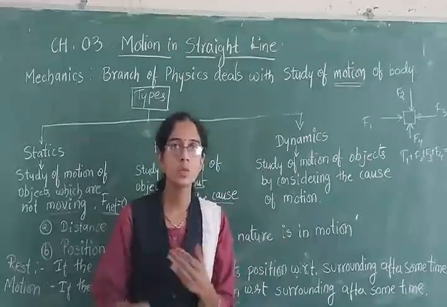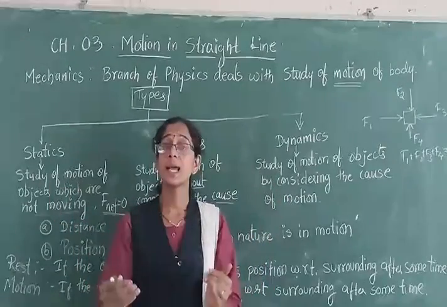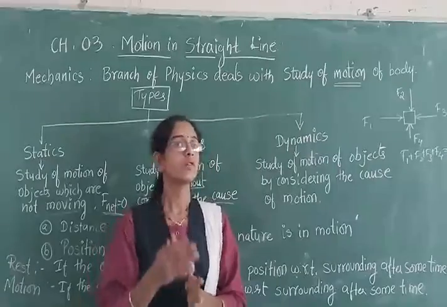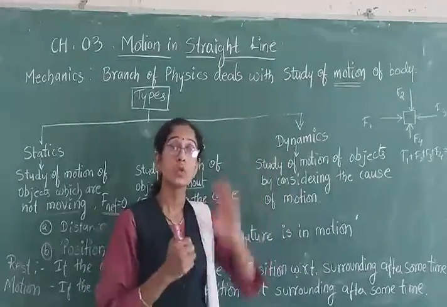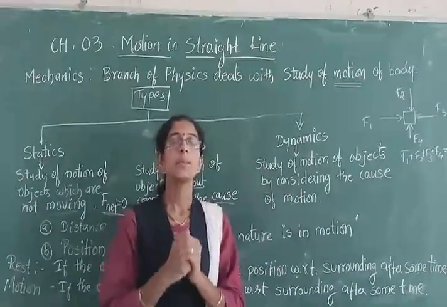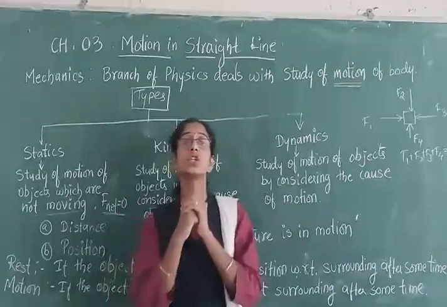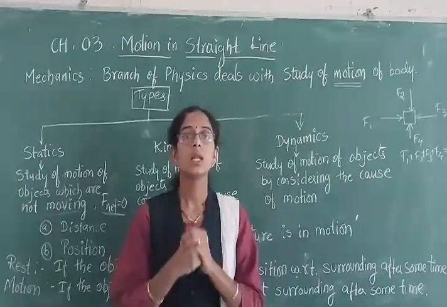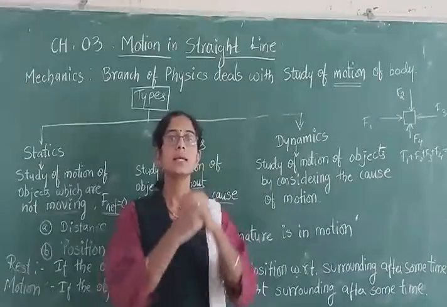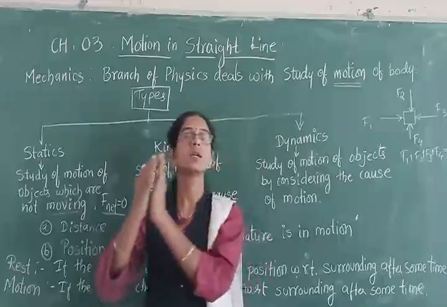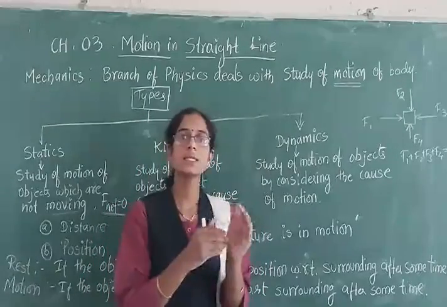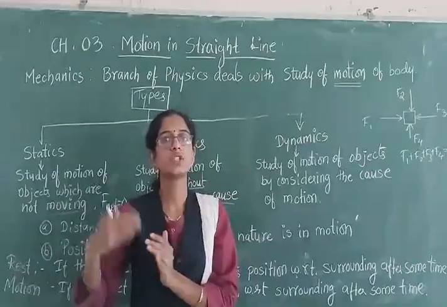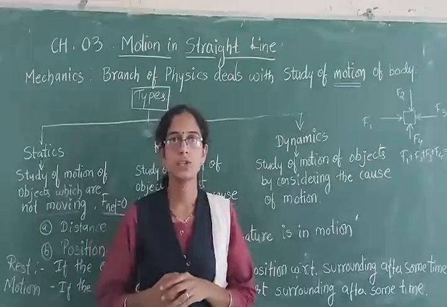We know that the earth is moving, so the object which is lying on it will also be moving. Therefore the blackboard is also moving. But depending upon what condition you have applied for the blackboard, we will define the terms as rest or motion. Rest means something which is not moving at all. Motion is something which is changing its state.